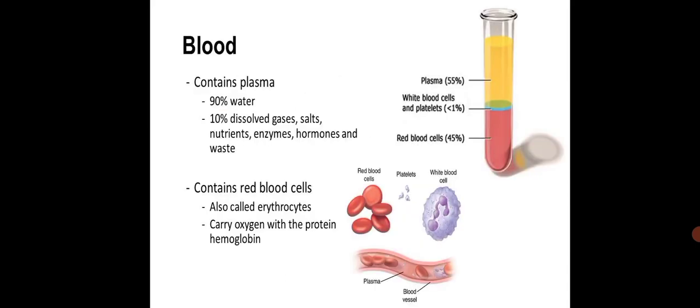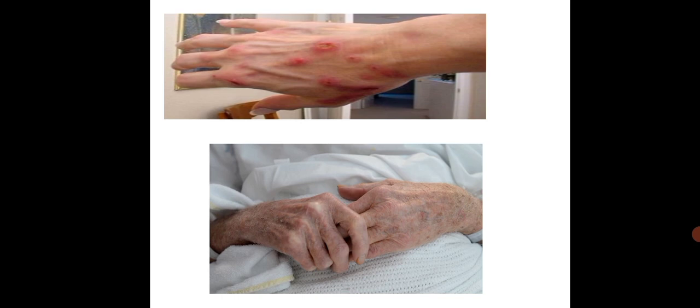Next one, blood contains plasma, 90% water and 10% dissolved gases, salts, nutrients, enzymes, hormones, and waste. It contains red blood cells, also called erythrocytes, which carry oxygen with the protein hemoglobin. The picture shows red blood cells, platelets, white blood cells, and plasma in blood vessels.